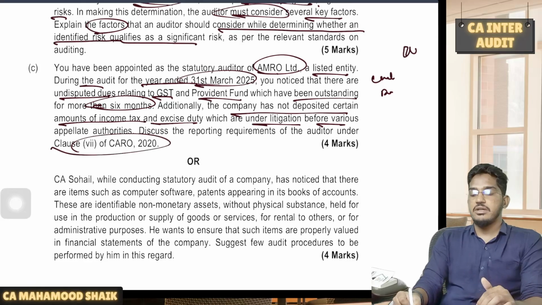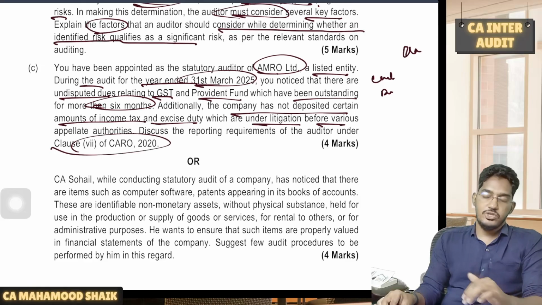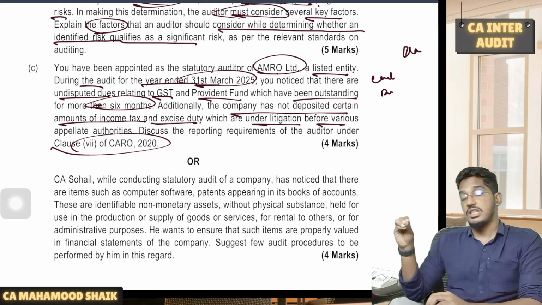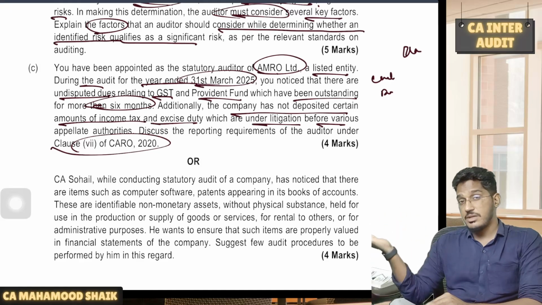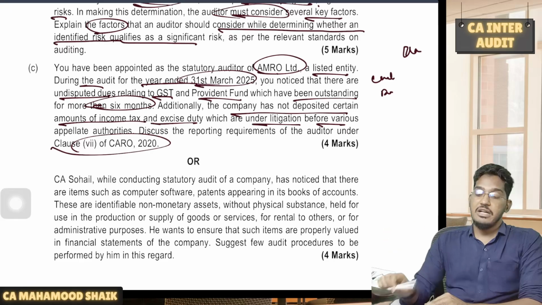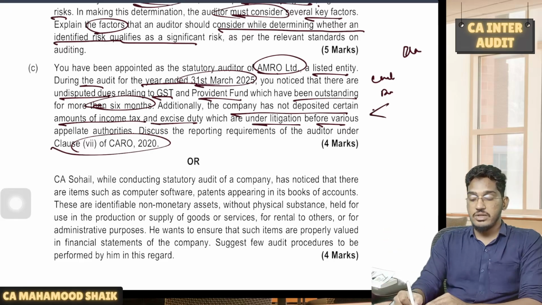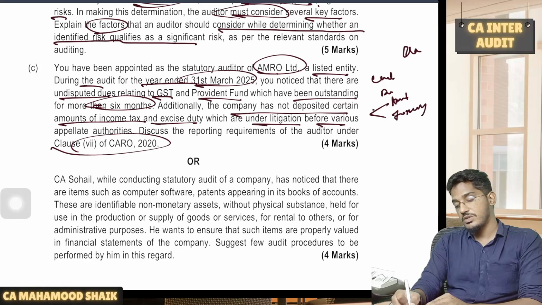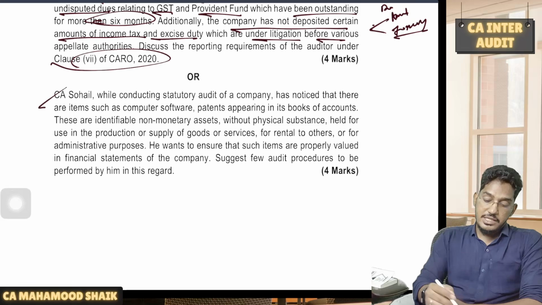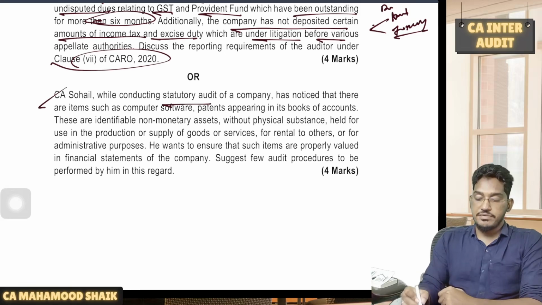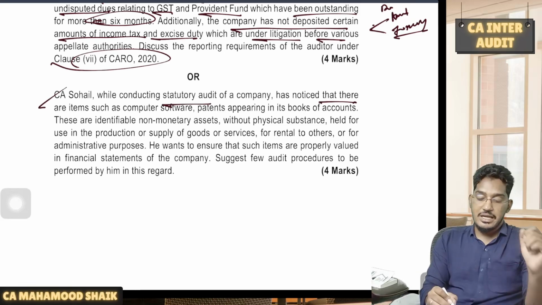So clause 7 we have, if it is undisputed statutory due, we have to check whether the company is regular in depositing all the undisputed statutory dues. If some amount remains outstanding for more than 6 months as on the balance sheet date, then we have to report it. If it is a disputed due, we have to report what is the amount involved in the dispute and the forum where the dispute is pending. That's it.